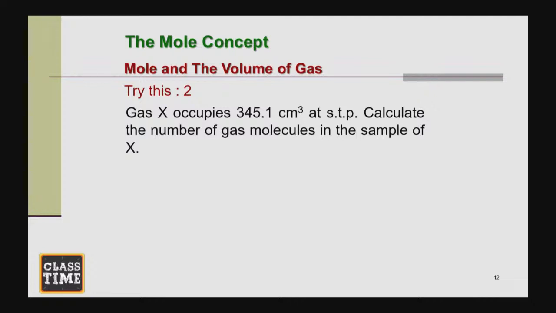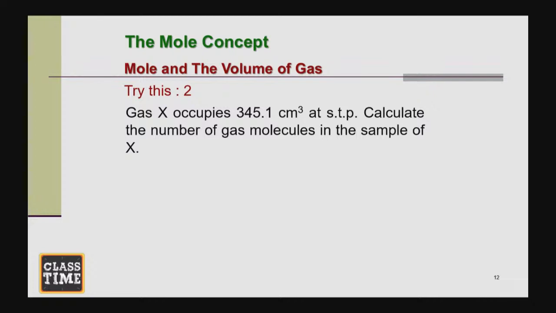Okay, so what do we know? We know that 1 mole of the gas at STP has 22.4 dm cube. Right? So we are given 345.1 cm cube. So what we're going to do now is to convert dm cube to cm cube.